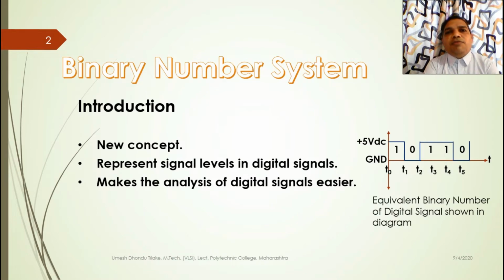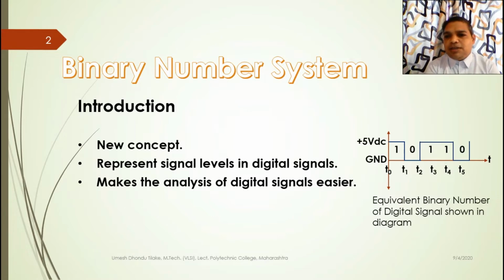This is needed because we are engineers and designers, and many times we have to design electronic systems, so we have to analyze the signals. But if we perform arithmetic operations on numbers, it is easy for us. That's why we use numbers in place of signals.